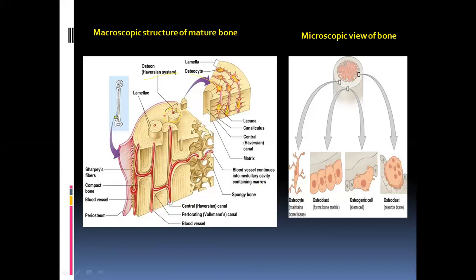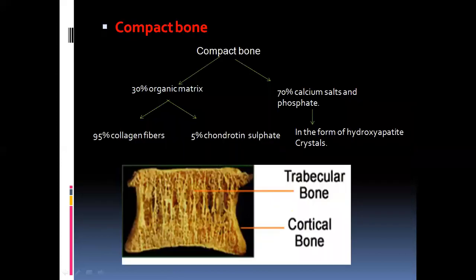When coming to the microscopic view, as I said, the bone will have different types of cells in it. We know that it has osteoblasts and also osteoclasts. The main function of the osteoblast is that it forms the bone matrix, whereas the main function of the osteoclast is that it resorbs the bone. The main stem cells of the bone are osteogenic cells, whereas osteocytes will maintain the bone tissue. So this is roughly an idea of the different cells of the bone.